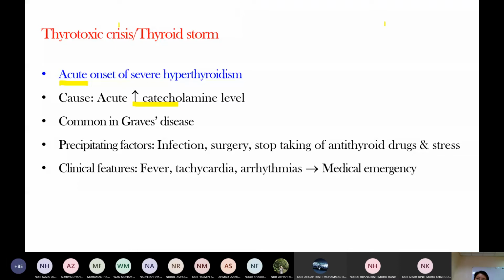Catecholamine comes from the adrenal medulla, right? Tachycardia, arrhythmia, and it is common in Graves' disease. So what are the precipitating factors? The patient has an underlying disease. Precipitating factors are infection, surgery, stopping of antithyroid drugs, and sudden stress. They can cause thyrotoxic crisis. So in thyrotoxic crisis, the cause is increased catecholamine level.